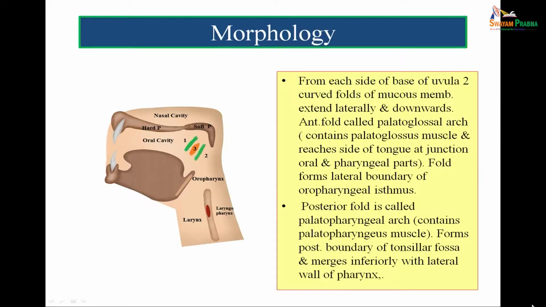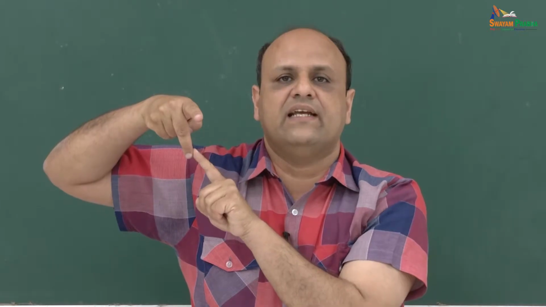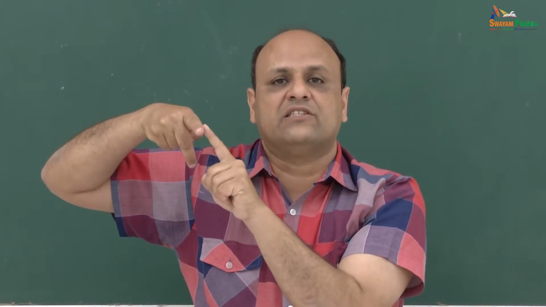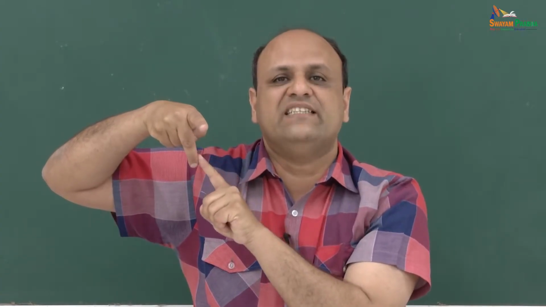Now, from each side of the base of the uvula, so the uvula has a projection in the center, there are two folds of mucous membrane, like my two fingers. One fold is going anteriorly, the other fold is going posteriorly. The anterior fold represents the palatoglossal arch, while the posterior fold represents the palatopharyngeal arch.